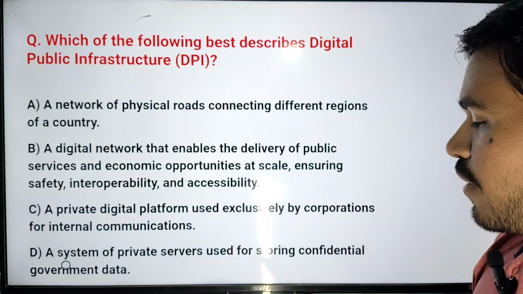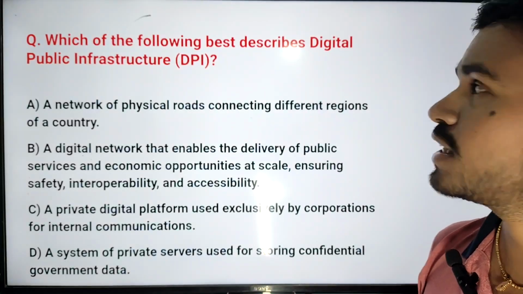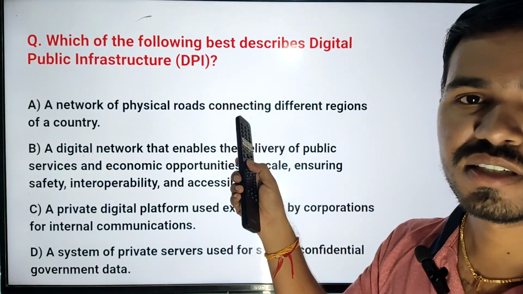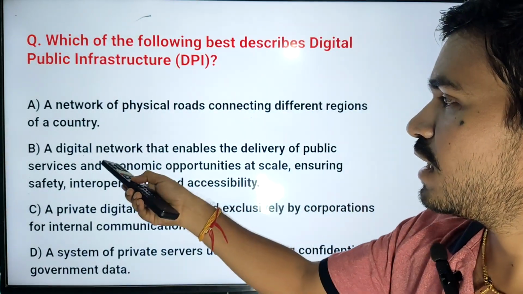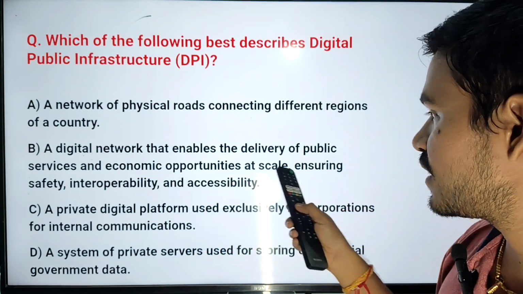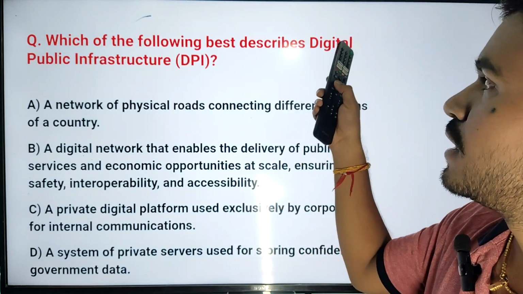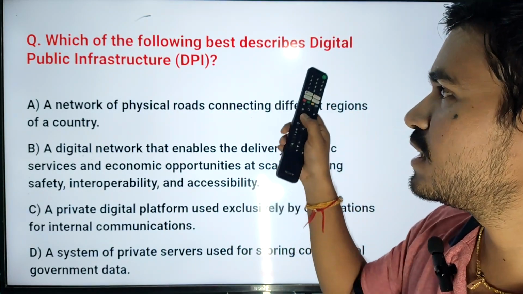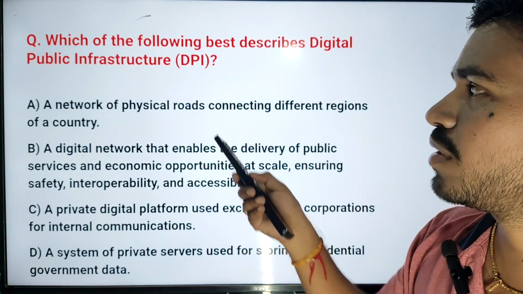Fourth, a system of private services used for storing confidential government data. So what is digital public infrastructure? The digital public infrastructure is a network that enables the delivery of public services and economic opportunities at scale, ensuring safety, interoperability and accessibility using digital technology. That is the main aim of digital public infrastructure.